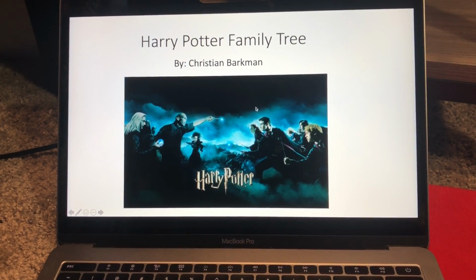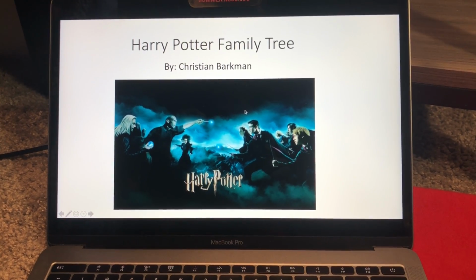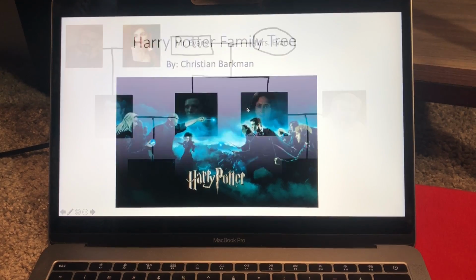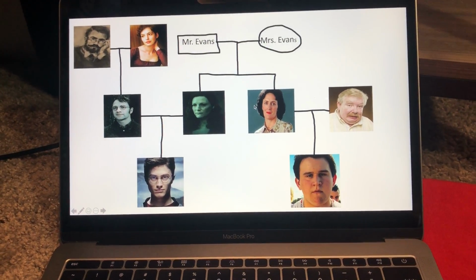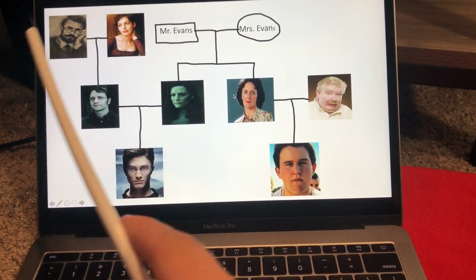Hi, today I will go over gene inheritance using my favorite book series, Harry Potter. Pictured here is a pedigree with 3 generations of Harry's family, which starts with his grandparents on his father's side,